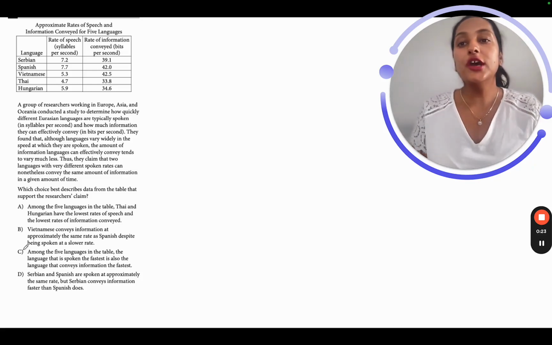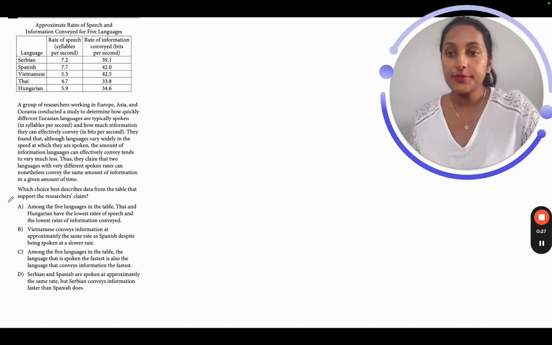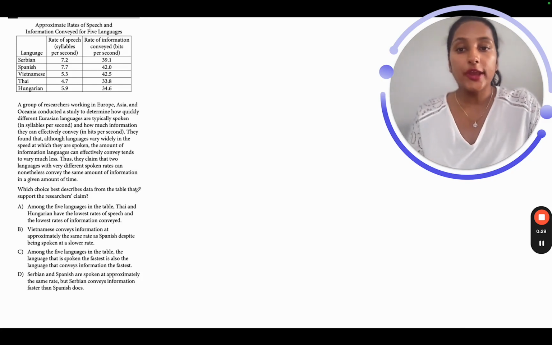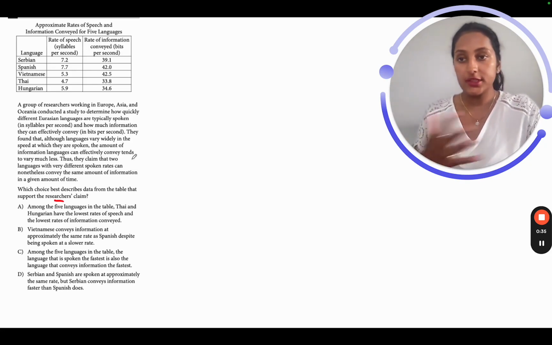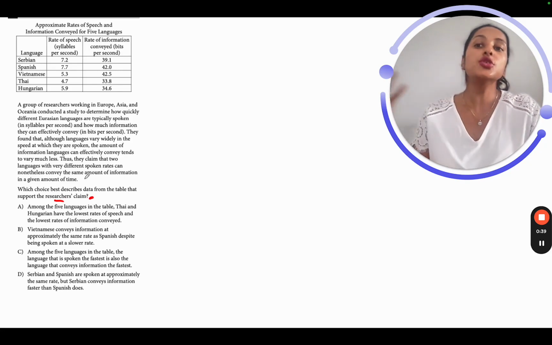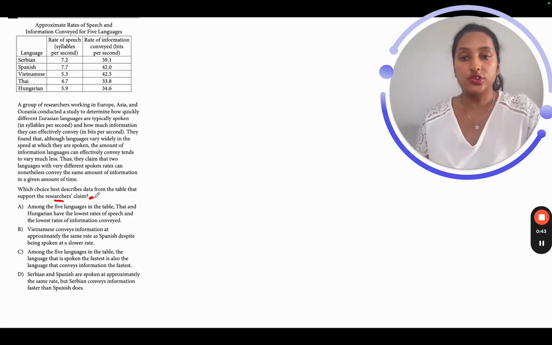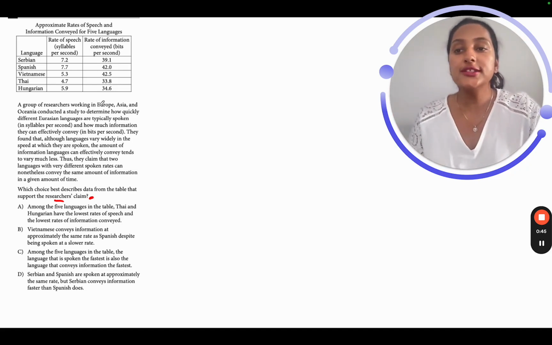Hi everyone, we have another question on command of evidence quantitative type. Let's read the question stem. Which choice best describes data from the table that supports the researcher's claim? So again, there's a researcher's claim in the text. You have to identify that, understand that, and then go to the table and see what can be taken from the table to support the researcher's claim. Correct? Alright, let's read the text now.